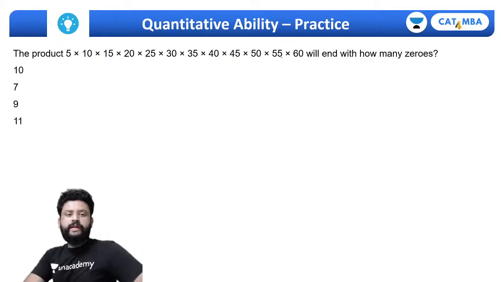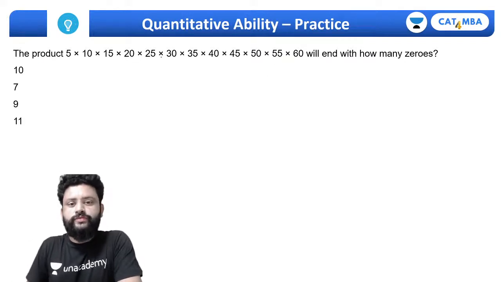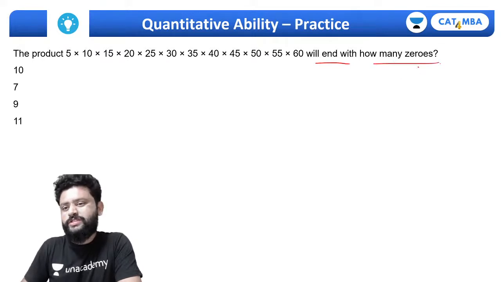Okay, one more interesting question, and this is so simple. The product of these numbers will end with how many zeros? So for zeros, we know for 10 we need 2 into 5.